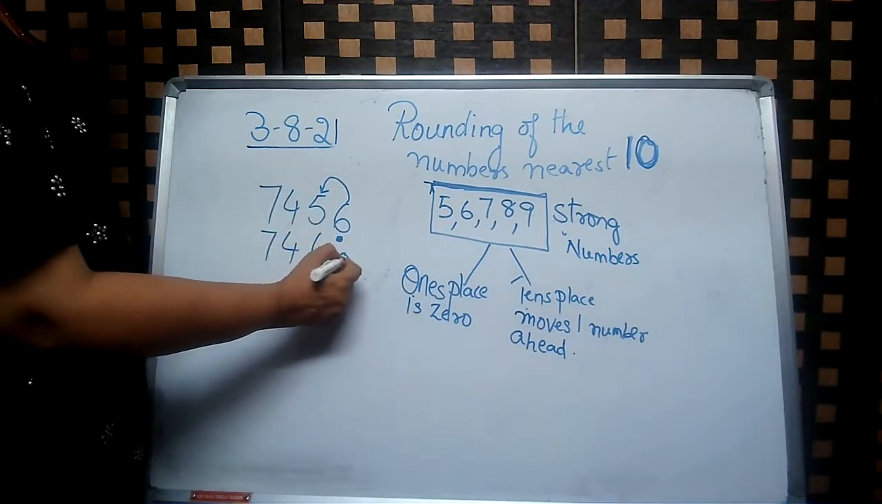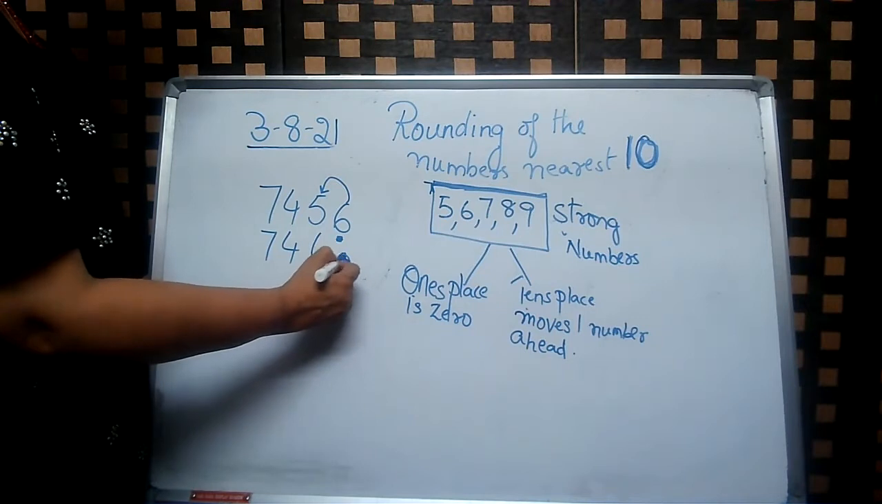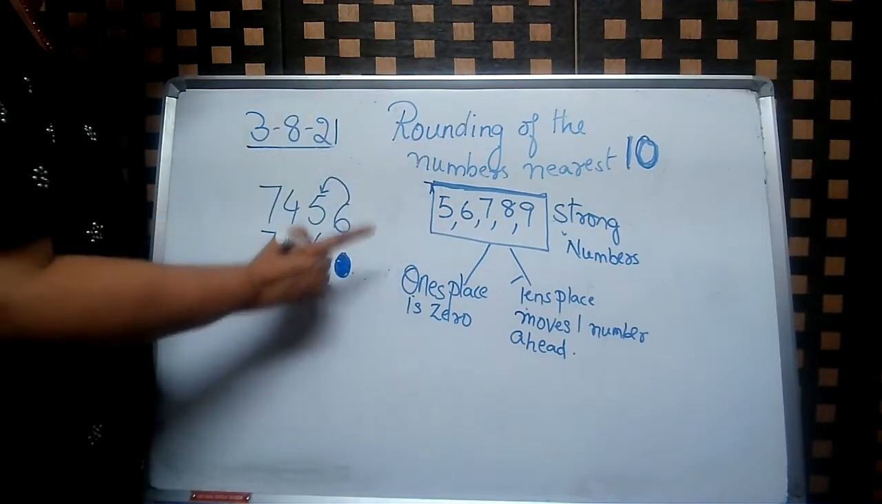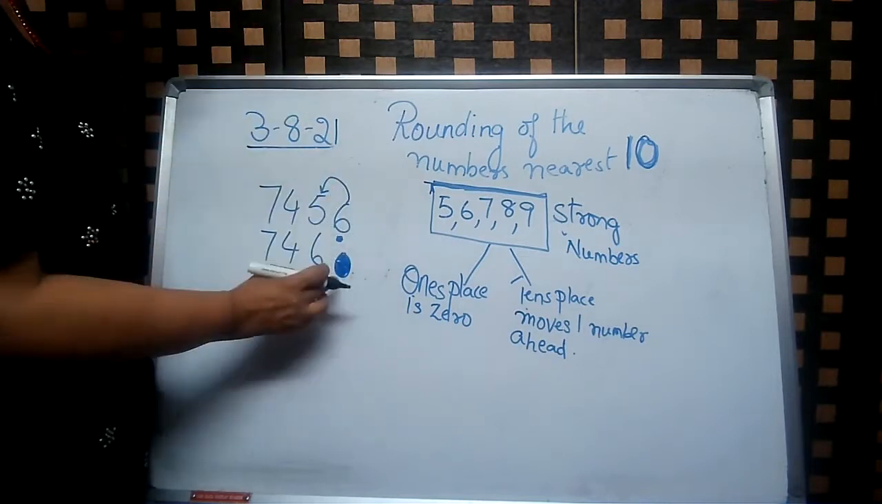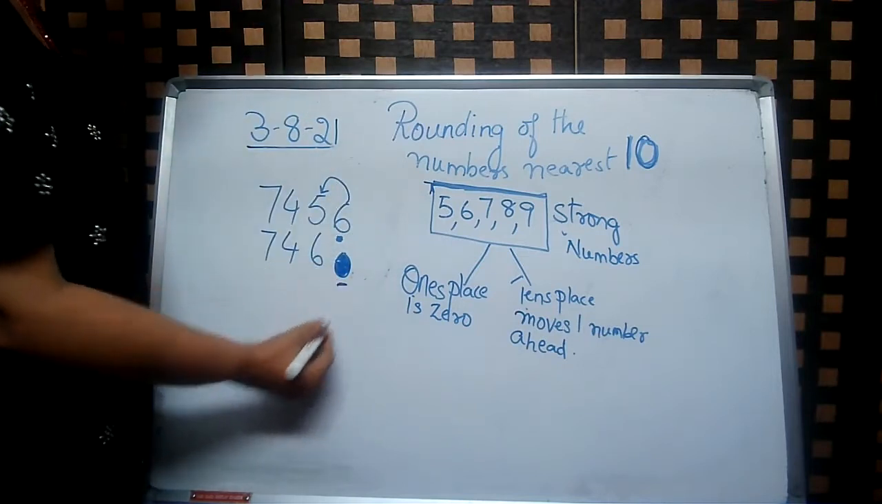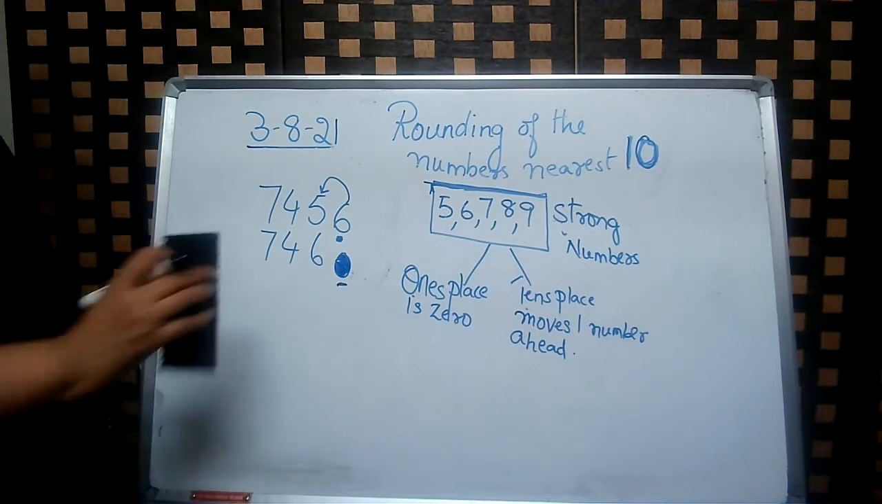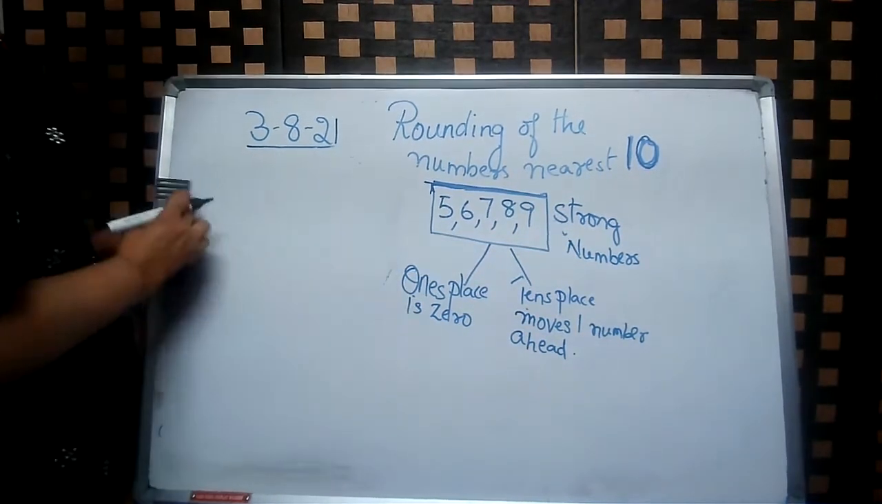When we are rounding to the nearest 10, we get only one 0. Okay, children, only one 0, because in the tens place there is only one 0. So we have only one 0. Okay. Let us take one more example.